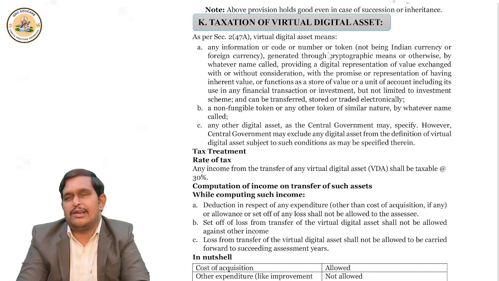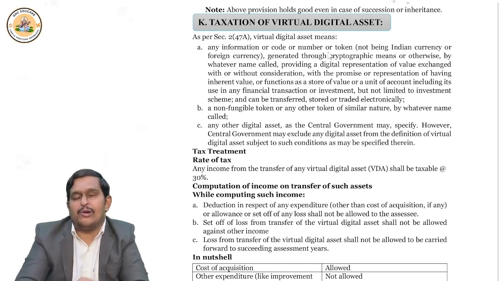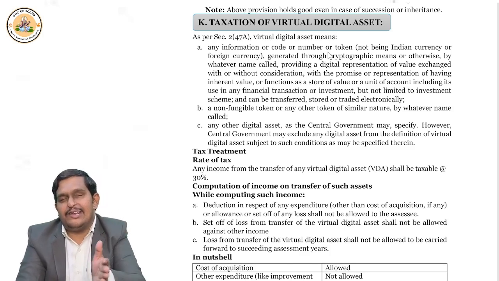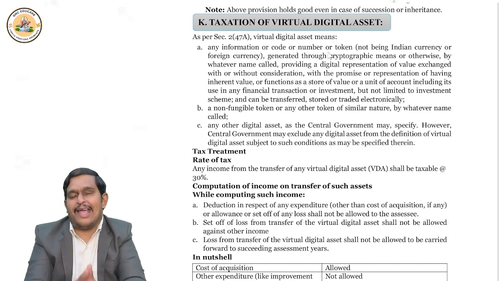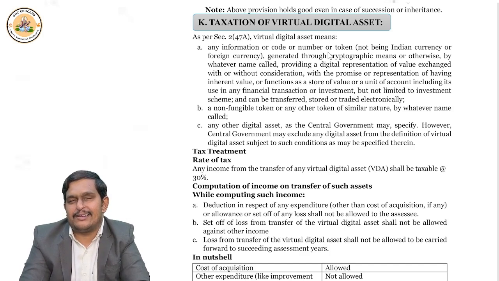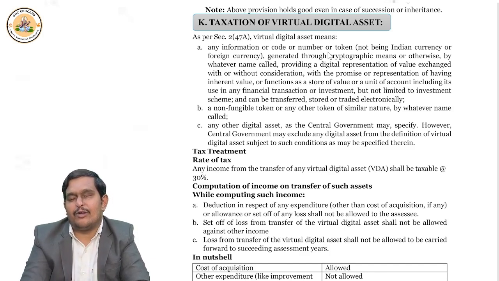Now, non-fungible token is one more concept. What is a non-fungible token? It is a digital asset of your creative work. Digitally, you try to protect your work. So it is a non-fungible token. It is also virtual digital asset. And finally, if the central government wants to notify any other asset as virtual digital asset, they can by notification in the official gazette. If the central government wants to delete something from the definition of virtual digital asset, they can do so by notification in the official gazette. That's the central government's power.